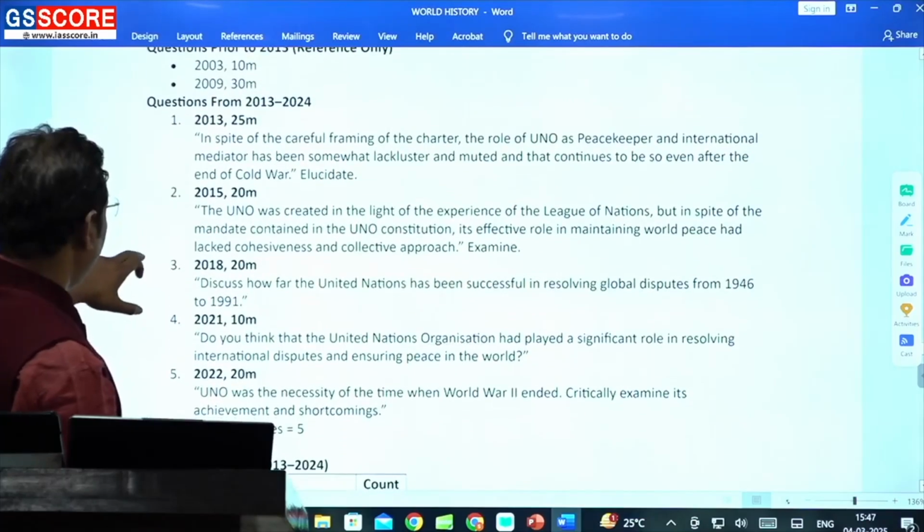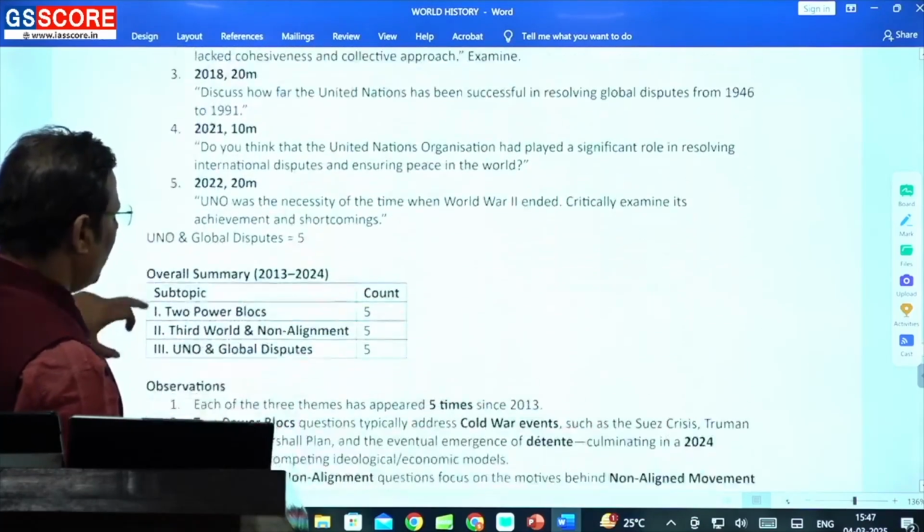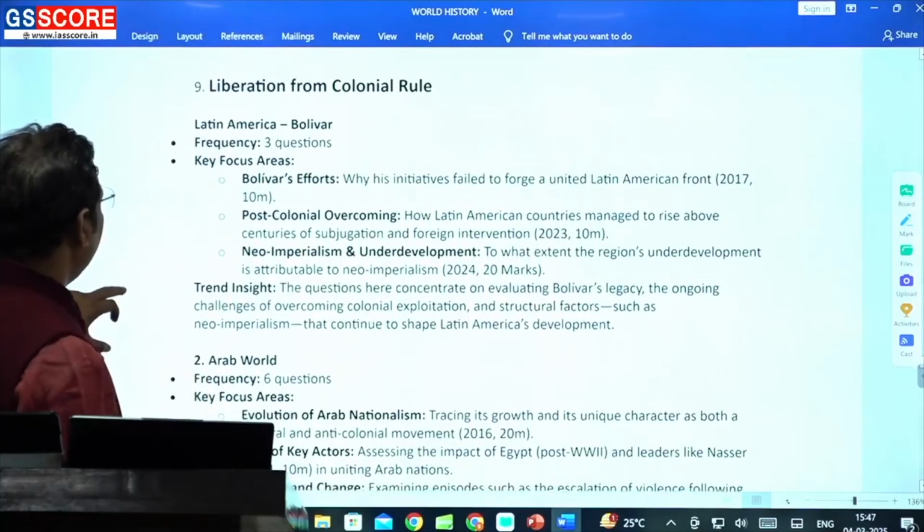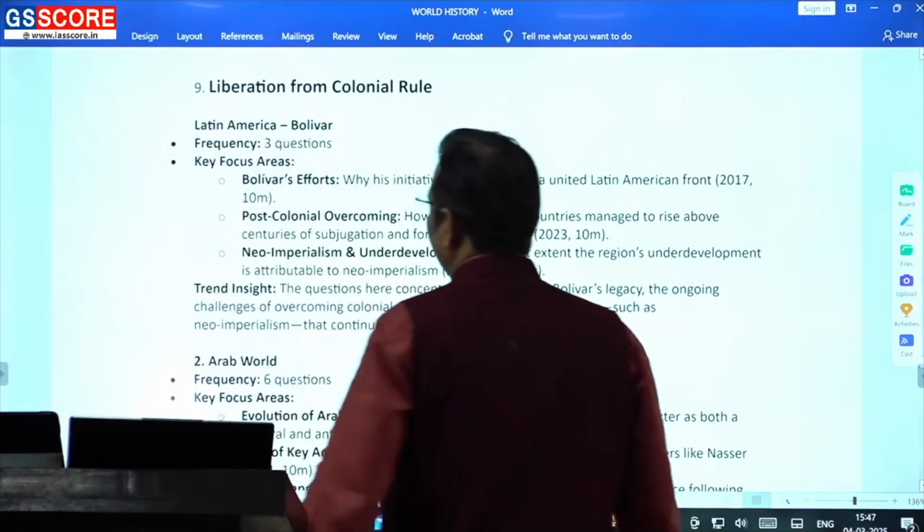यूएनओ से भी क्वेश्चंस आ रहे हैं, ठीक है, और रिसेंटली भी आ रहे हैं. It is one organization which is always relevant, and that's how I can say that from this part the questions are coming. Then it comes to the liberation from the colonial rule.